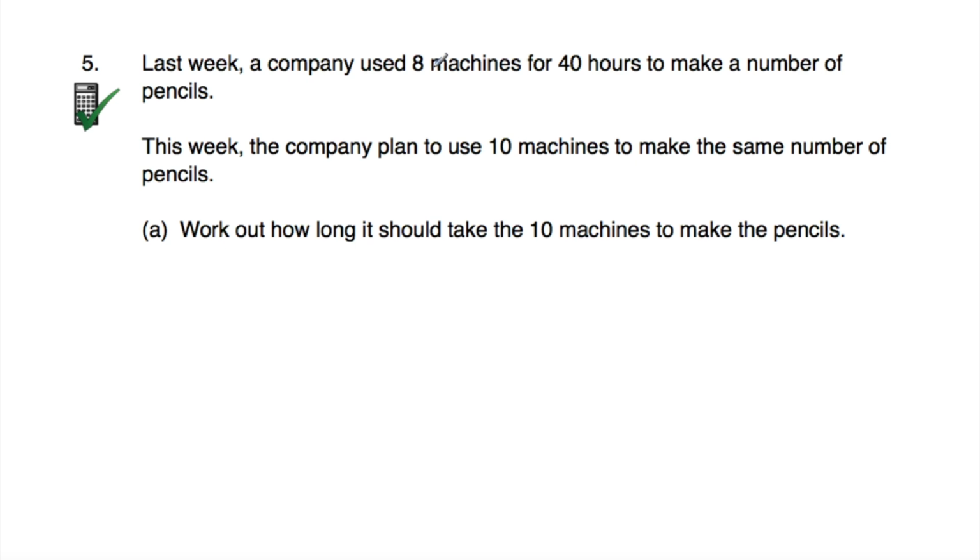So instead of 8 machines, if there was just one machine, it would take 8 times longer. So if we had 40 hours and we multiply that by 8, that would be how long it would take one machine to make the pencils. So we do 40 multiplied by 8, that's equal to 320 hours. So it would take 320 hours for one machine. So instead of 8 machines, if one machine was used, it would take 320 hours rather than 40 hours.